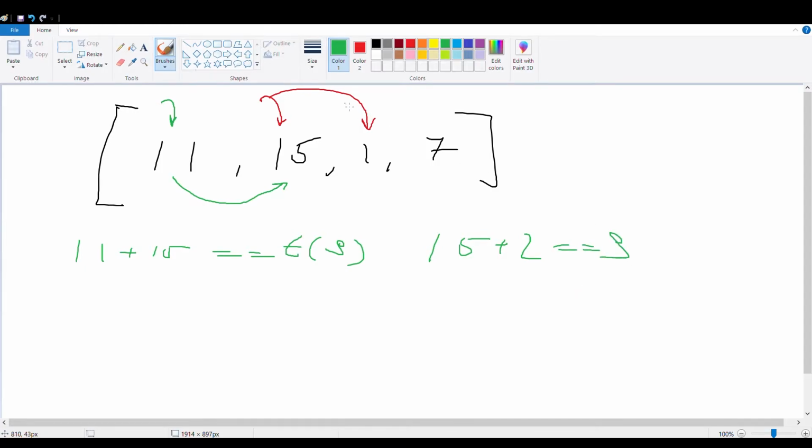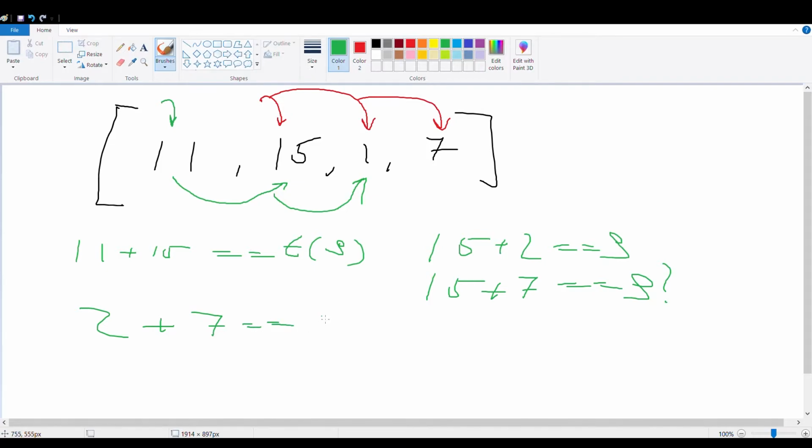The answer is no, so I'm going to move, not the target, but the second pointer one step further. And I'm going to be testing if 15 plus 7 is equal to target, which is not. And we are at the end of the list. Increment the first pointer again, and we have, is 2 plus 7 equal to target? The answer is yes, so I'm going to return 0, 1, 2, and 3 as an array. All right, so that seems pretty much it.